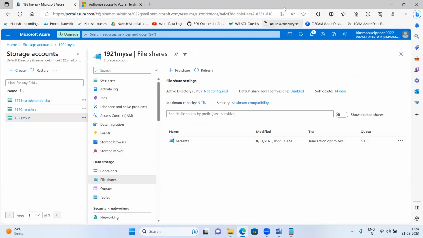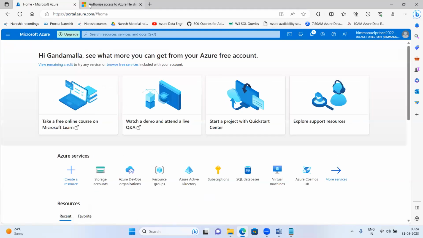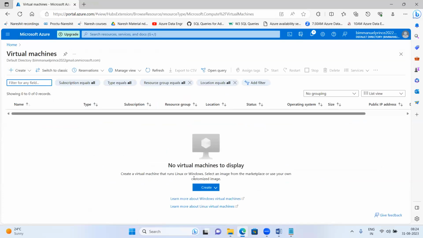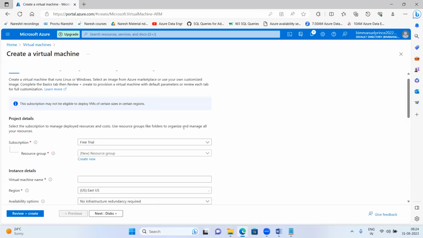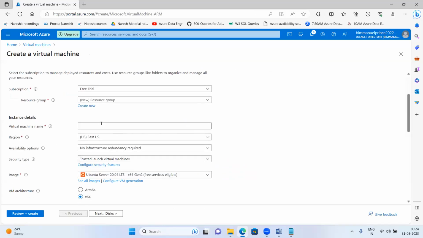Okay, for that, I'll create a server first. So click on virtual machine here. Virtual machine is nothing but a server. I'll create one VM. Quickly, I'll create one VM. Okay. How to create the VM, guys? I'm just showing in a short way. I'm just taking it as web server one.